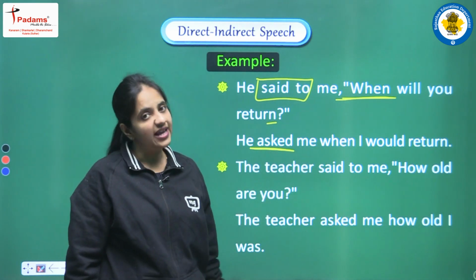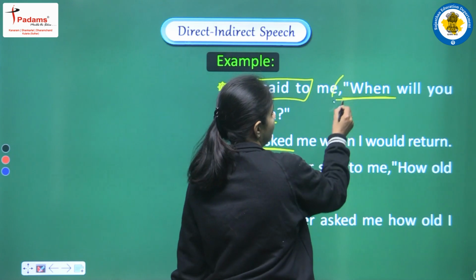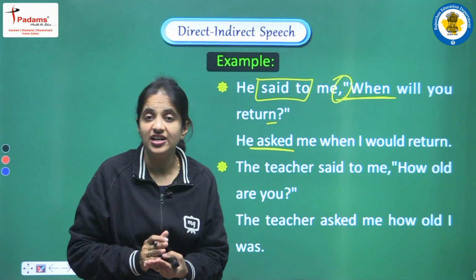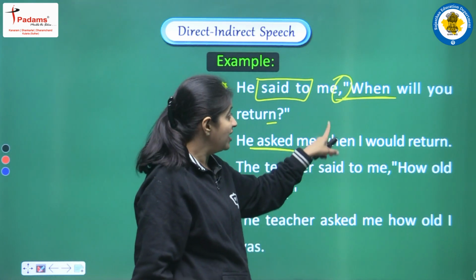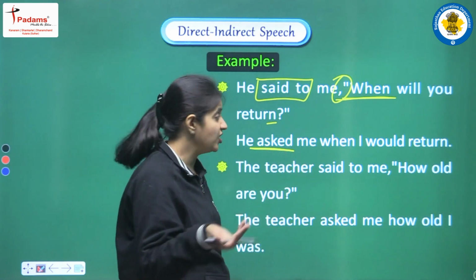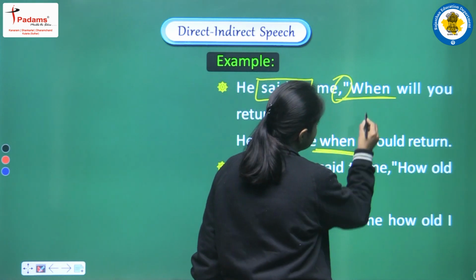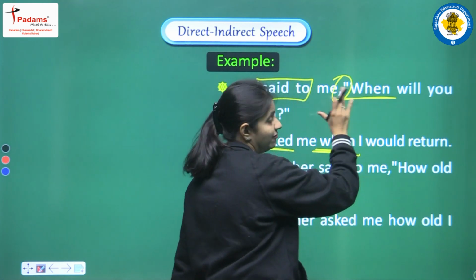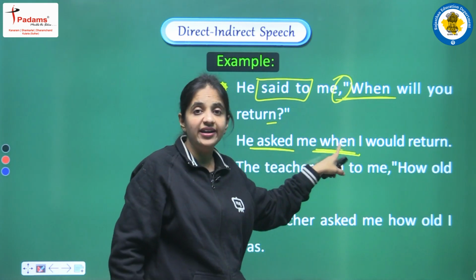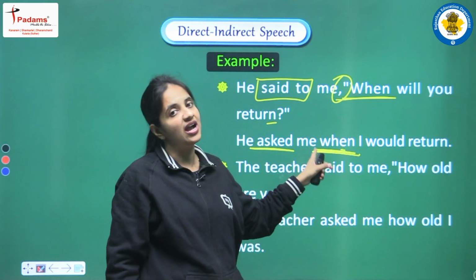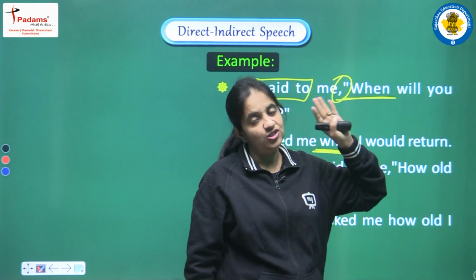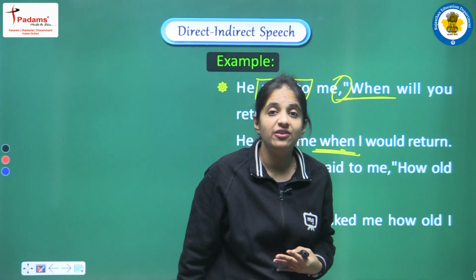This is clear. The second change we have to do is when we are removing the commas. In the assertive sentence we were adding one conjunction, that was "that", but here when we are removing the commas we are not adding any other word as the conjunction, but we are starting with the same WH word. So here we are having "when" in the direct speech, and in the indirect speech also we are writing the same WH word in the beginning, we are writing "when". Okay, and after that, yes, the changes of the tenses and changes of the pronoun will be the same.